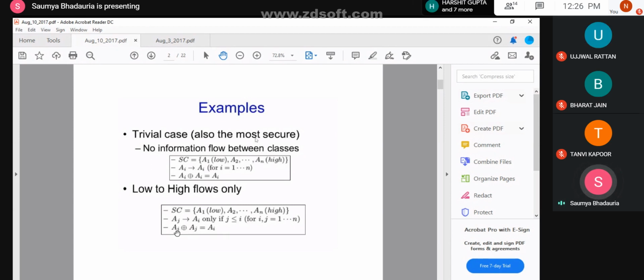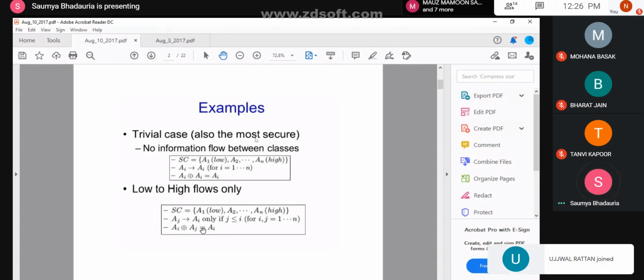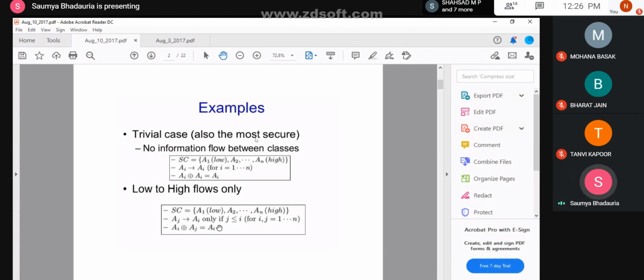If I'm joining a higher security class object with a lower security class object, the newly created object would be assigned the higher security class.